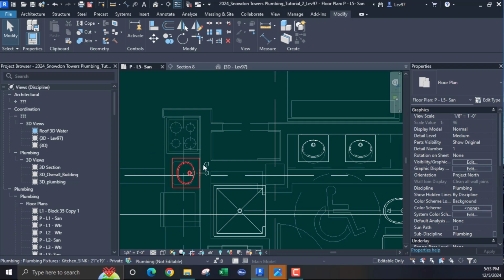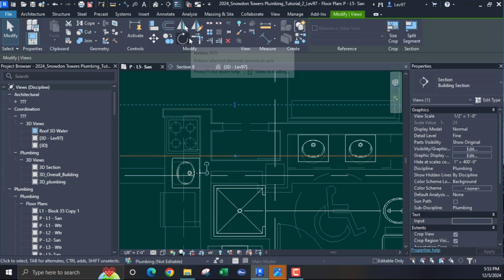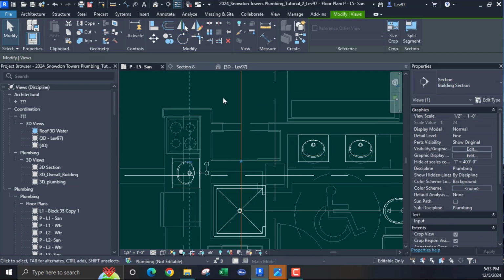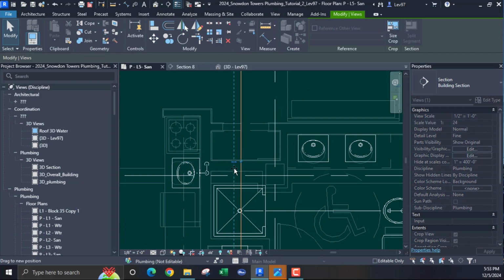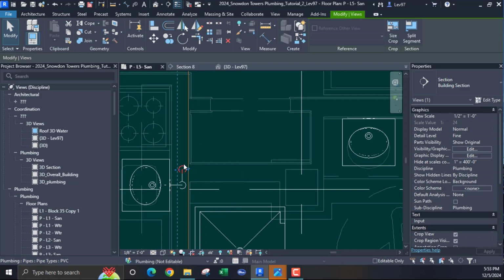I think that I'm going to have to go around. Let's do this and rotate in place. Let's go here. Okay, I think I'm going to go that way.